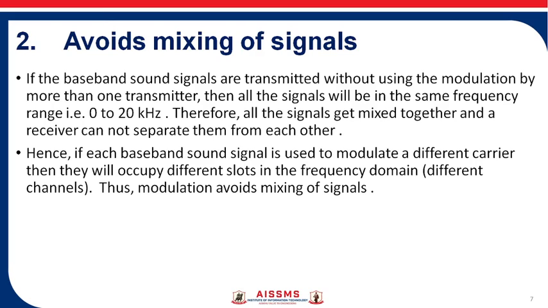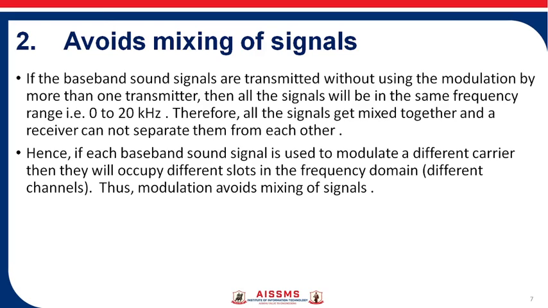Then second is avoid mixing of the signal. If baseband sound signals are transmitted without using modulation by more than one transmitter, then all signals will be in the same frequency range, that is from 0 to 20 kHz. Therefore all signals get mixed together and the receiver cannot separate them from each other.